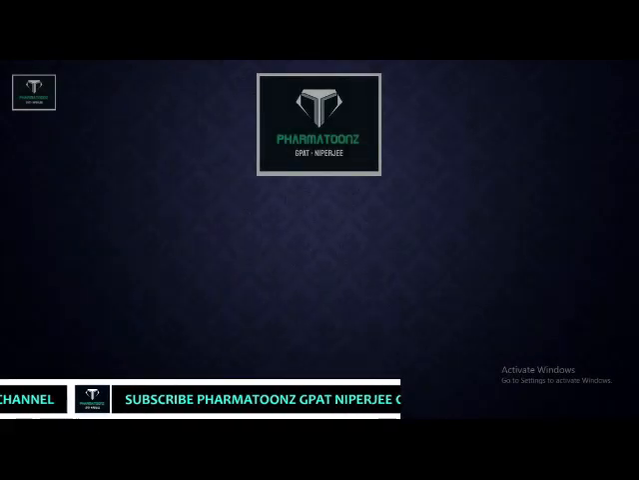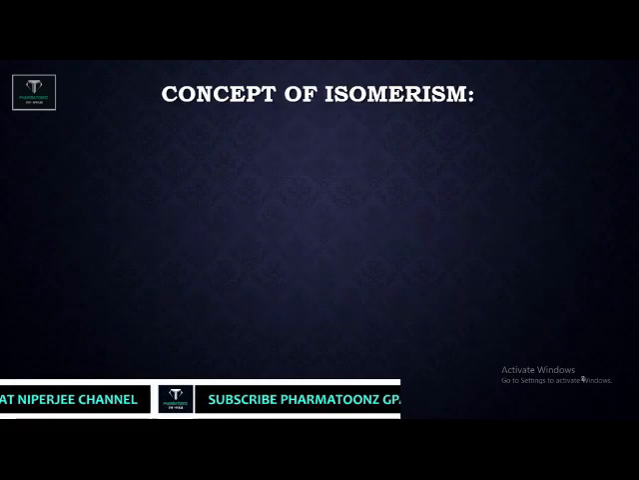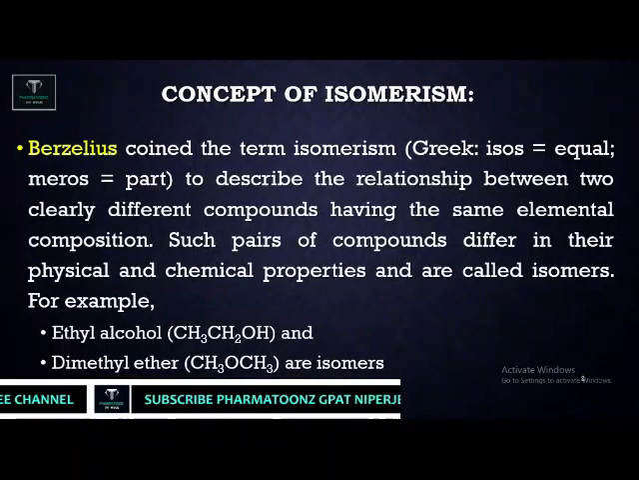Friends, my today's topic is the concept of isomerism. Before we start with isomerism, let us clear the definition of isomer. An isomer is nothing but a compound having the same molecular formula but a different arrangement of the atoms, which is called isomer of each other.